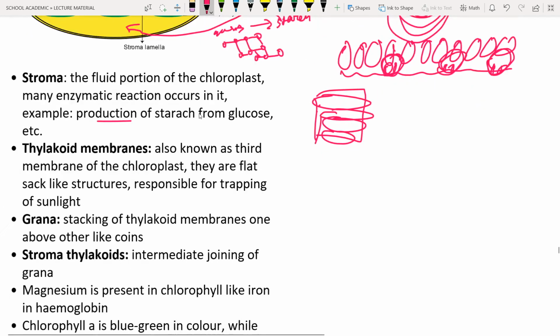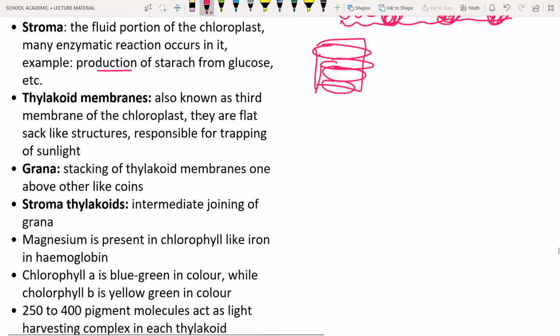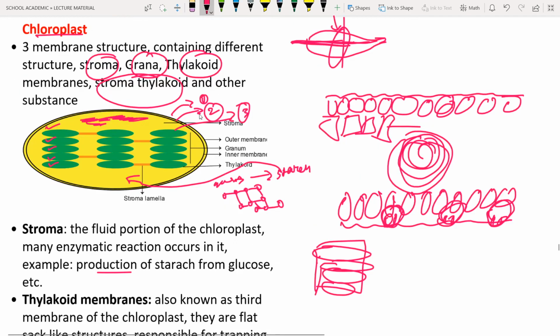So next is the stroma thylakoids. Stroma thylakoid means the intermediate joining of the grana. Here you can see that the grana are joined by these structures, the light yellow color structures. These joinings of the grana are known as stroma lamellae.